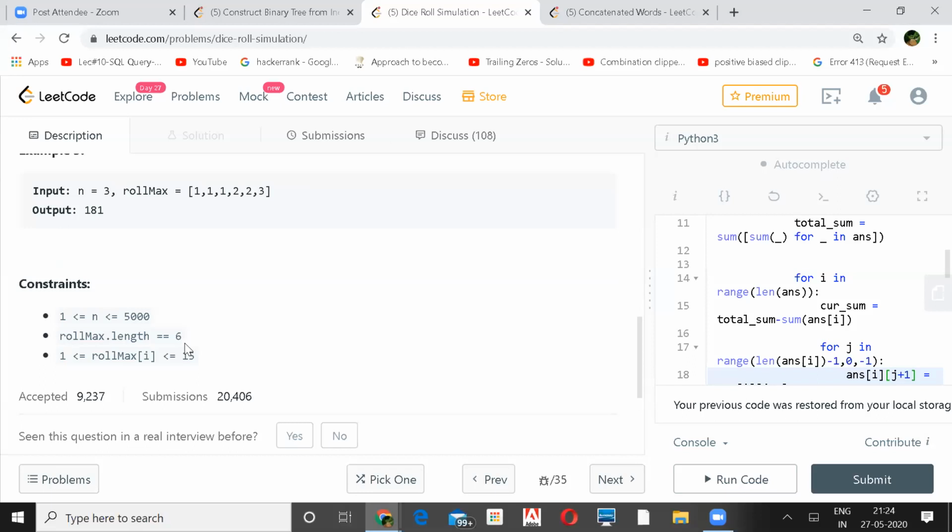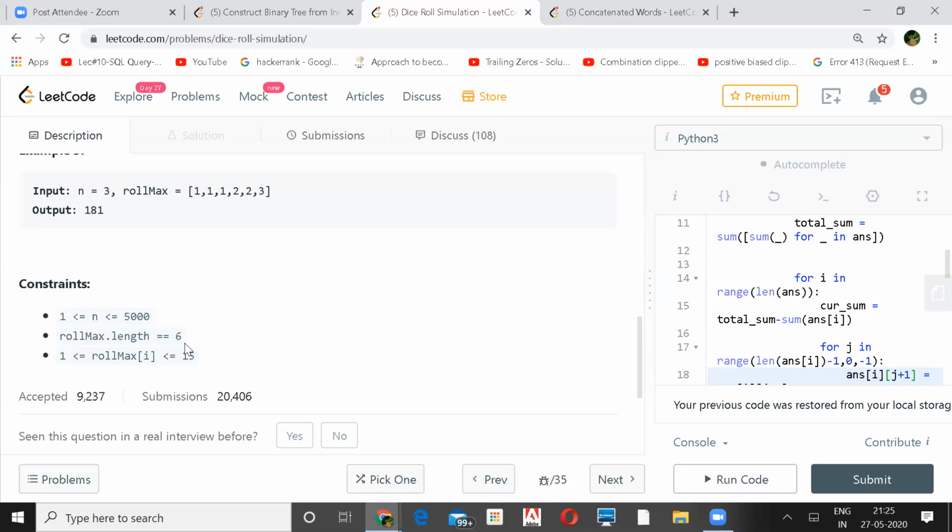Because when they say 6, I am actually assuming that they are using a cube, which has 6 faces, right? So I thought the roll max value 15 might be something limited by the physical limitation of some stuff, but it's not like that, they are just limiting it to 15 rolling instances.